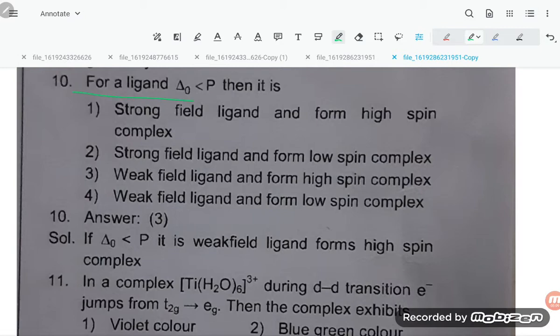Next one: for the ligand, pairing energy is greater than the splitting energy, delta. So the pairing energy is more. So weak field ligands form high spin complexes. Option number 3 says if the splitting energy is less than the pairing energy, weak field ligands form high spin complexes. So option number 3 is correct, students.